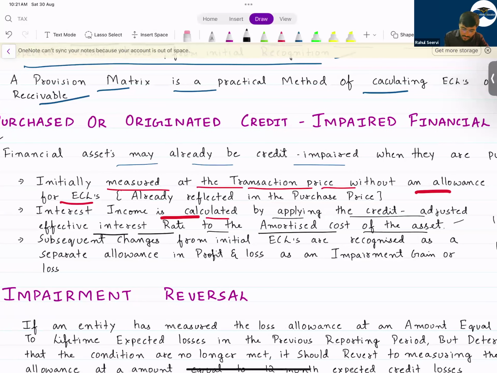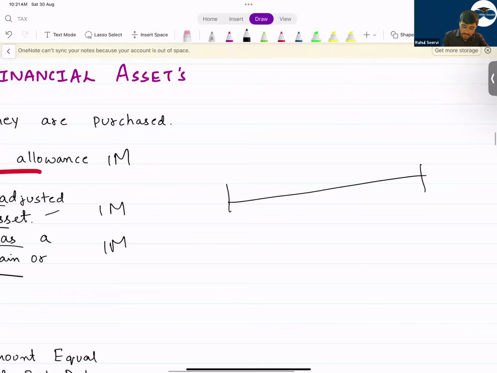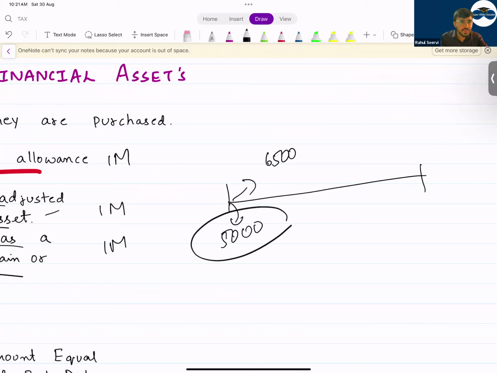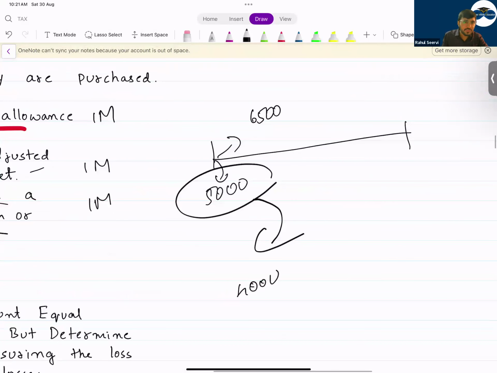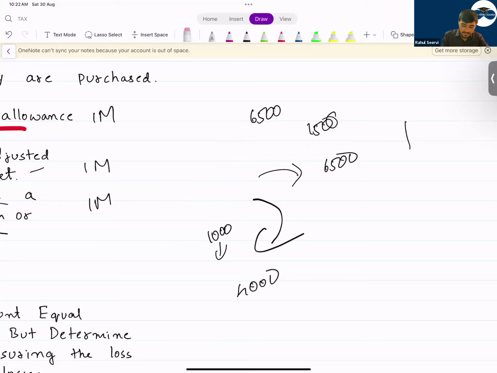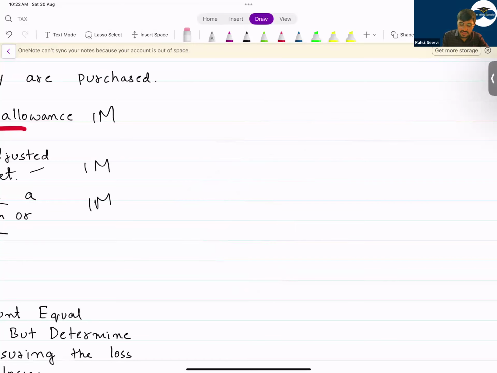Then subsequent changes from initial ECL are recognized as a separate allowance in profit and loss as an impairment gain or loss. Once you purchase the asset today at 5,000, you mentioned, sir, that I have the capacity to recover 6,500 from the customer. But it became the opposite. Now what happened? This 5,000 which you purchased, now you have a loss. You are not able to recover. Now you will only be able to get 4,000 from that customer. So 1,000 is a loss for you. You will record this in P&L. But if from this 5,000 you are getting 6,500, then the 1,500 will be your income now. So the values will be given. So consider it and write it.